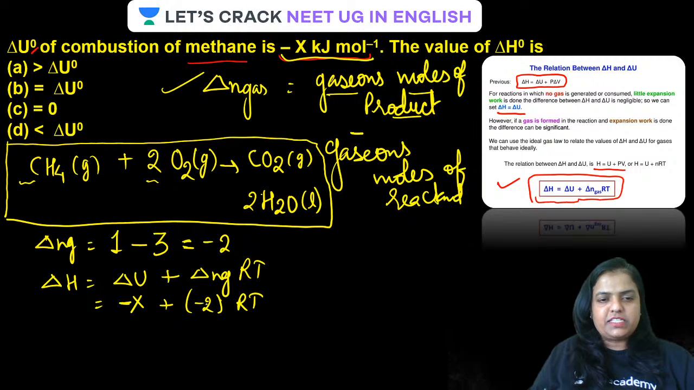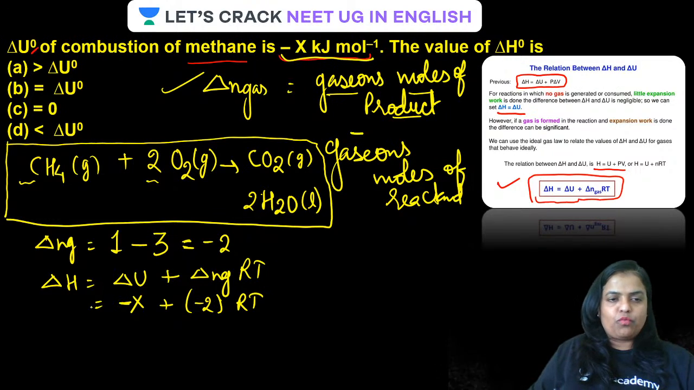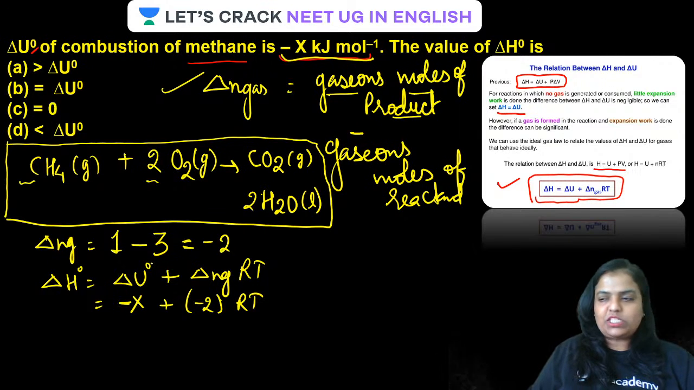Guys, this is minus, this is minus. Is that clear? Therefore, make it delta H naught and delta U naught. This naught stands for standard condition. Okay, guys, is that clear?